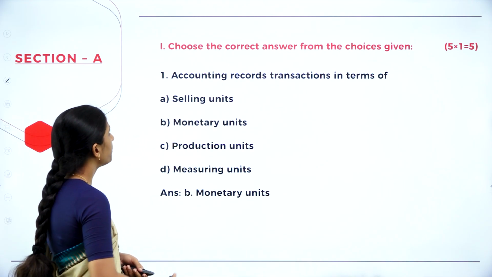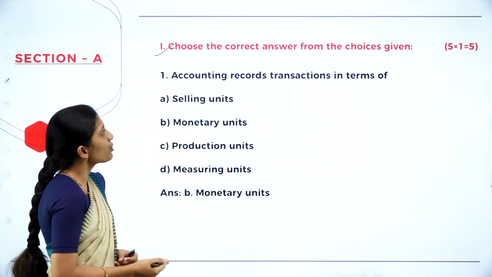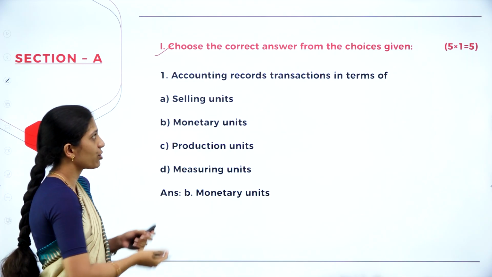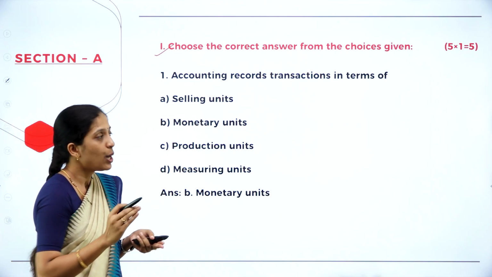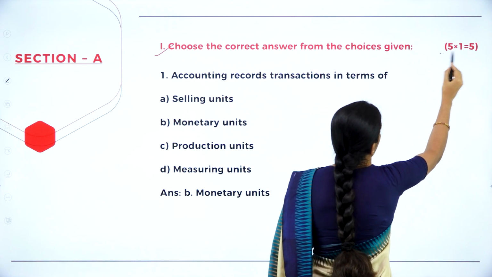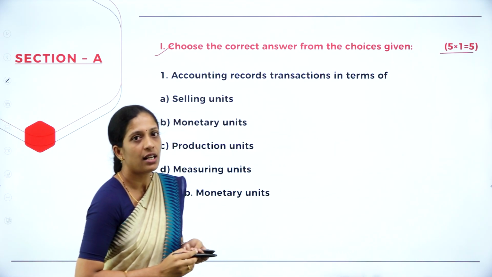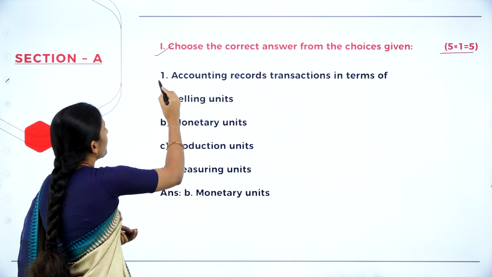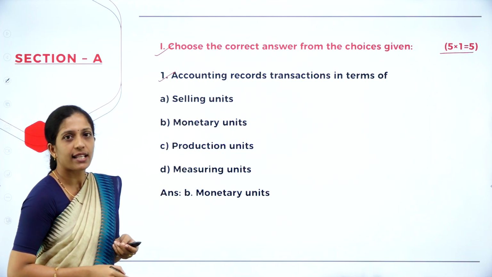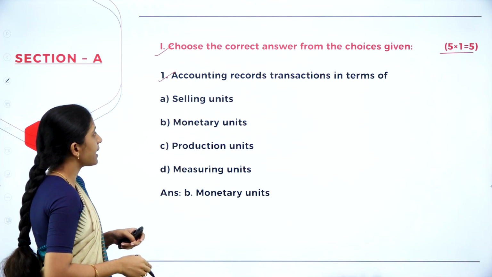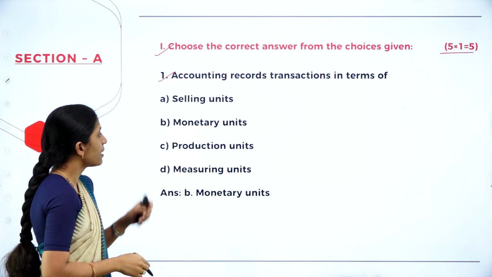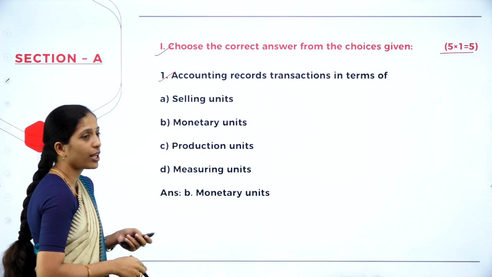Coming to section A, your first main is choose the correct answer from the choices given. So these are all multiple choice questions where they'll ask you 5 questions which carry 1 mark each. 5 into 1 is equal to 5. So the first question was accounting records transaction in terms of: option A selling units, B monetary units, C production units, D measuring units.